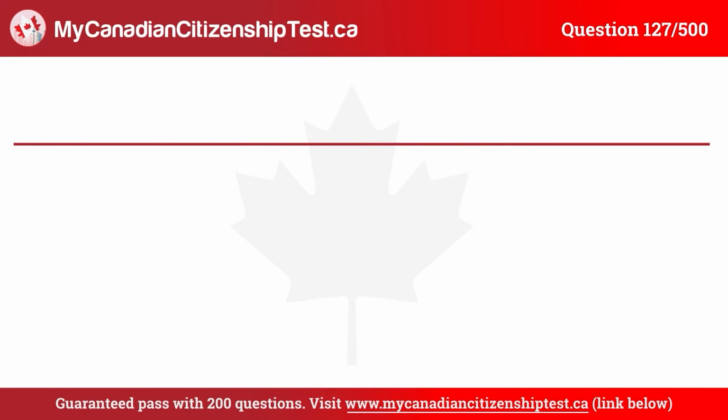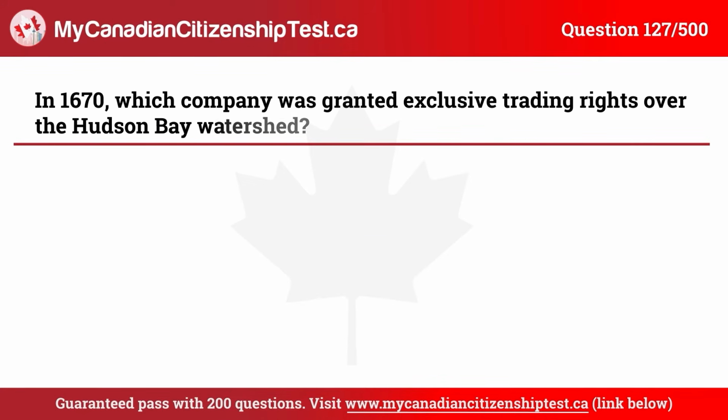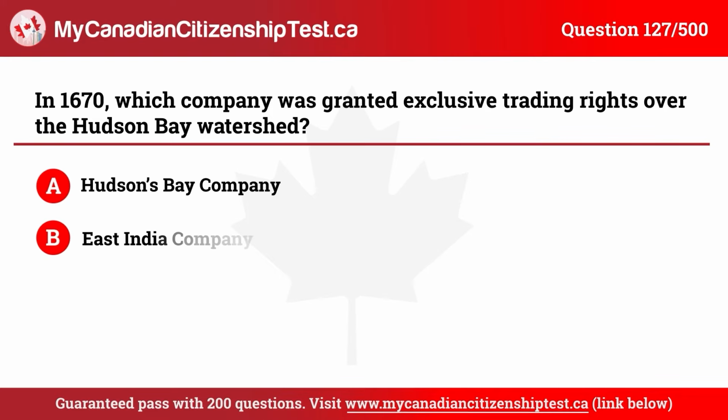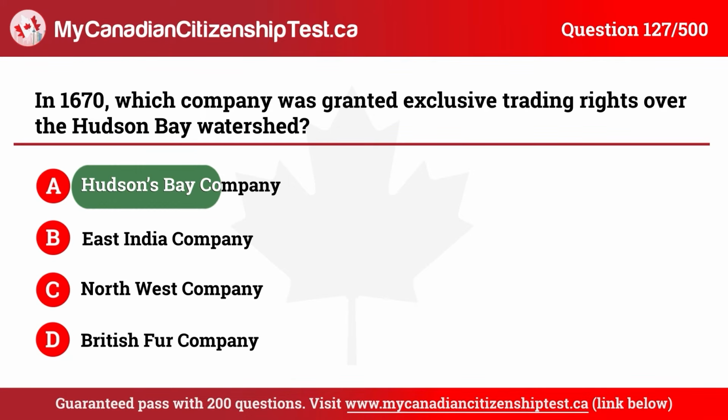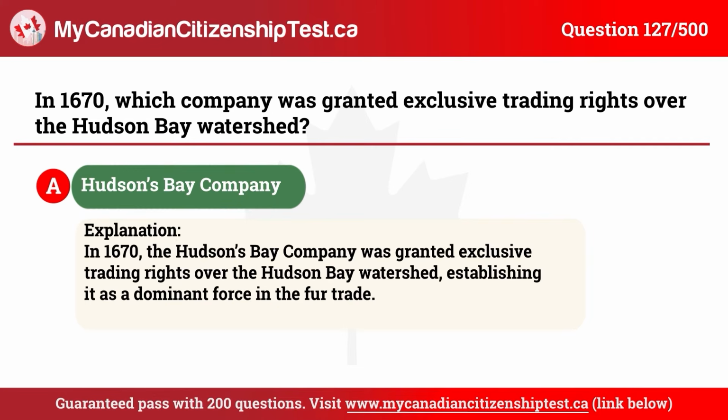Question 127. In 1670, which company was granted exclusive trading rights over the Hudson Bay watershed? A. Hudson's Bay Company. B. East India Company. C. Northwest Company. D. British Fur Company. The correct answer is A. Hudson's Bay Company.